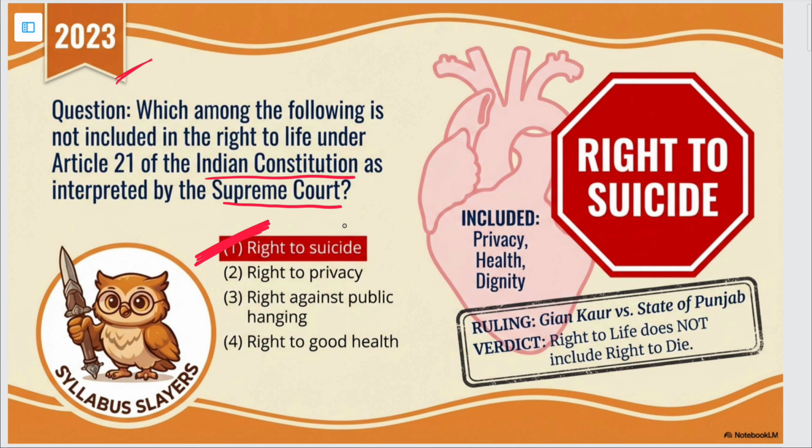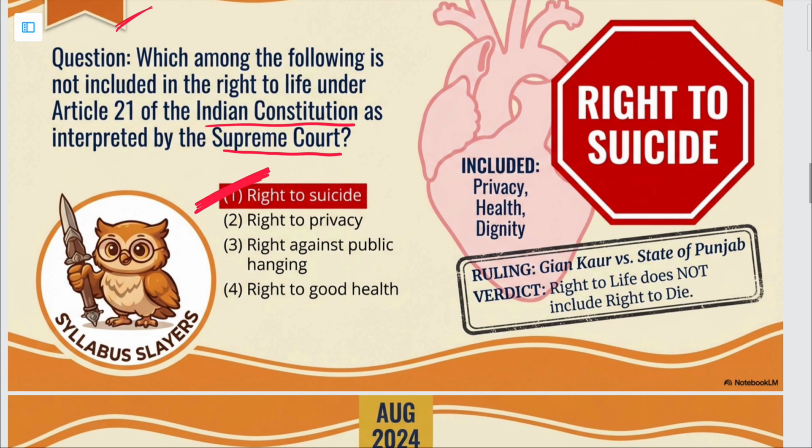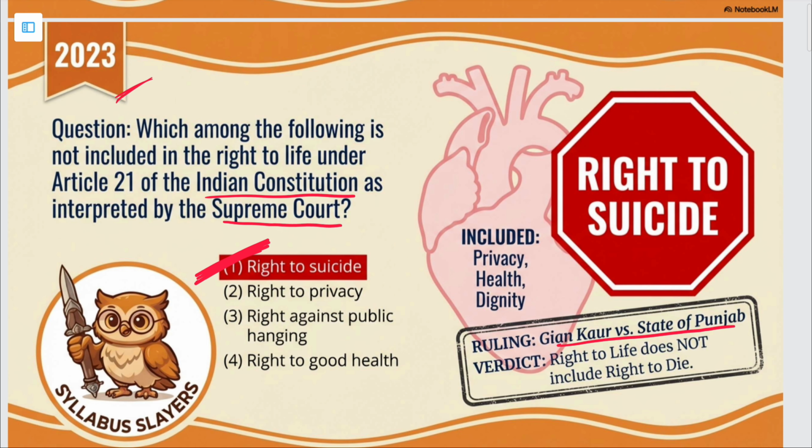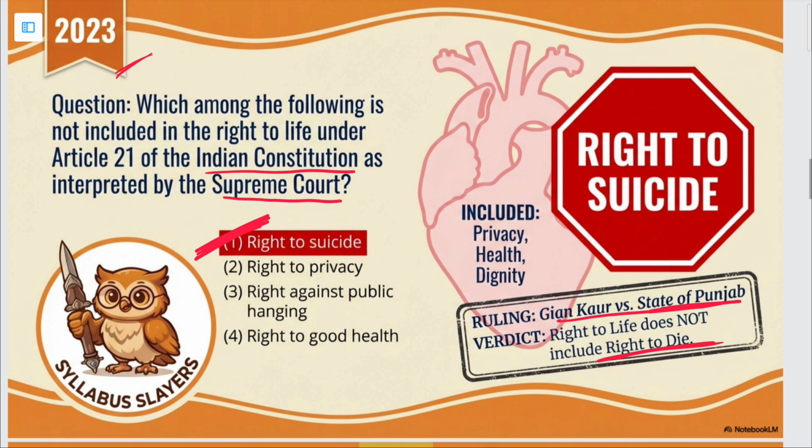In fact, suicide or attempt to suicide was considered to be a criminal offense up till some years back. ठीक है, अभी थोड़े साल पहले it has been removed as a criminal offense. So there is no right to suicide which anyone has. ये ज्ञान कौर वर्सेस स्टेट ऑफ पंजाब केस था, उसमें the court had given the verdict that right to life does not include right to die.